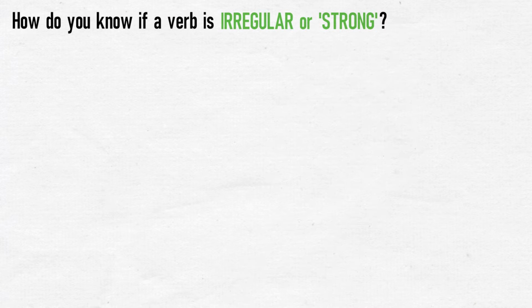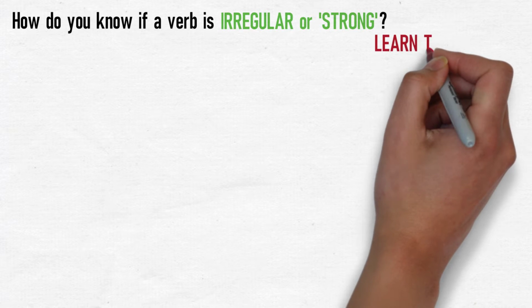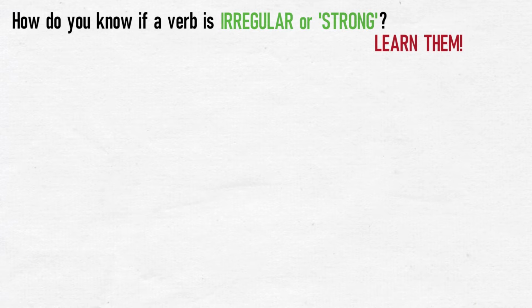Unfortunately, there are not many ways of simply knowing that a verb is irregular, other than learning that it is. For that reason, I'll now give you a list of some of the common irregular verbs in German. We can also call these verbs strong verbs.